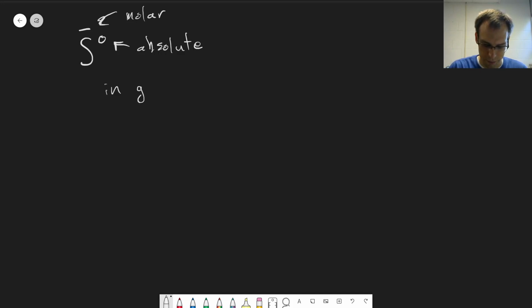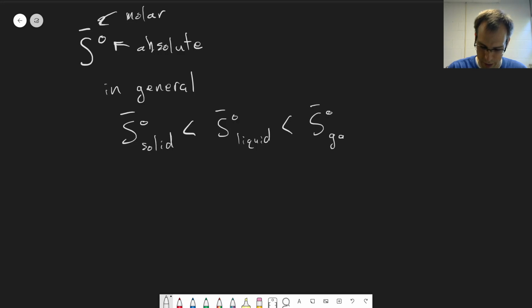So in general, you can find exceptions to this, but in general, the absolute entropy of a solid will be less than the absolute entropy of a liquid, which will be less than the absolute entropy of a gas. This makes sense because in a solid, your material is more confined, and fewer energy levels are taken up, so your value of W will be smaller. Or if you want to think about it in terms of disorder, a solid is much more ordered than a liquid, which is much more ordered than a gas.